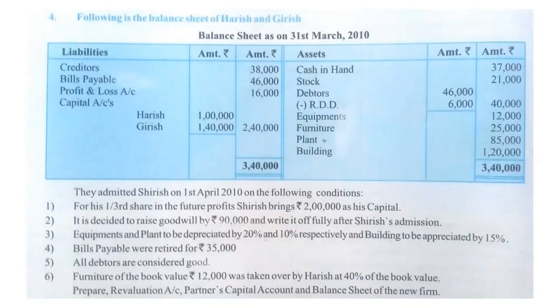So how we are going to solve a question? First of all, we will empty our balance sheet. Then we will prepare all the accounts. We will revalue the assets and liability. We will welcome our new partner with whatever capital he is bringing. Then we have to treat our goodwill and finally we'll close all the accounts.